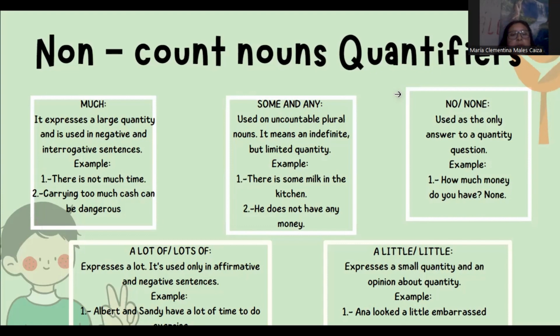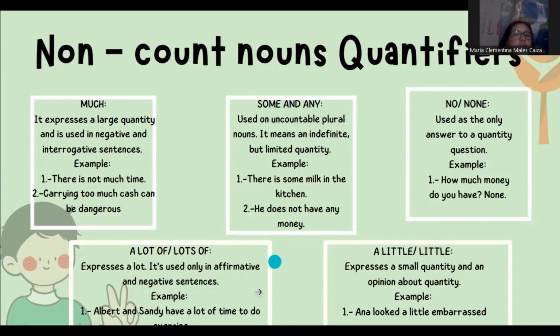No, none. Used as the only answer to a quantitative question, usually going at the end of the sentence. These are used with countable and uncountable nouns. Example: How much money do you have? None.